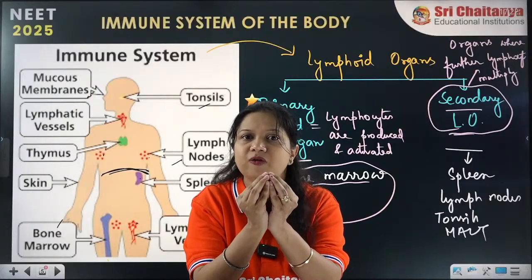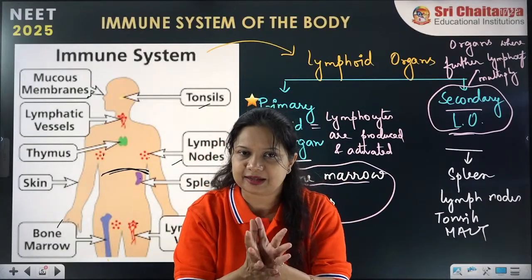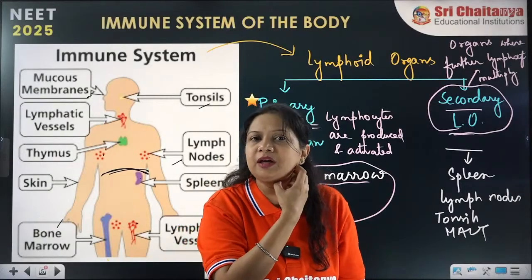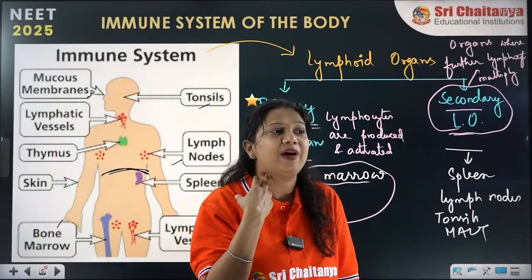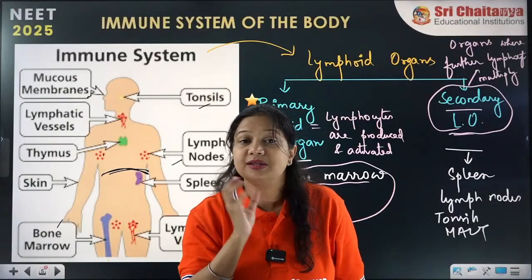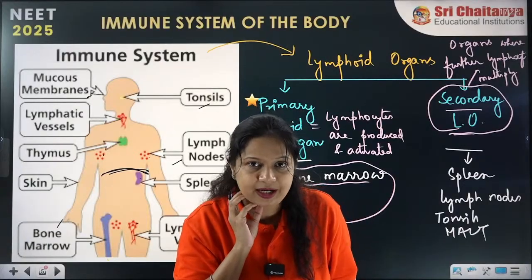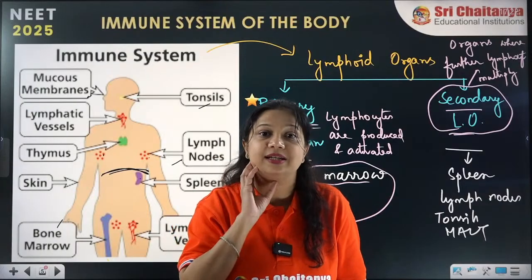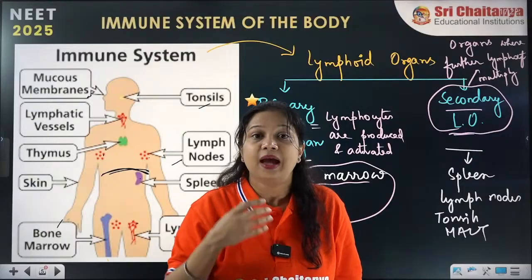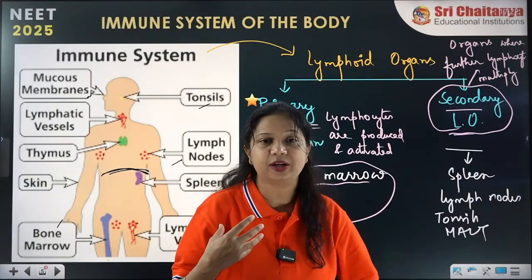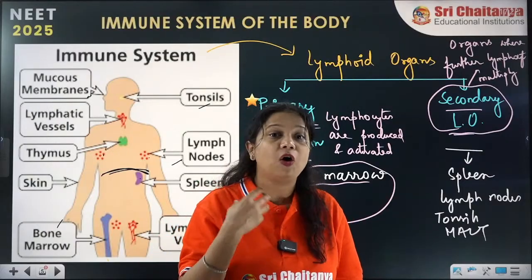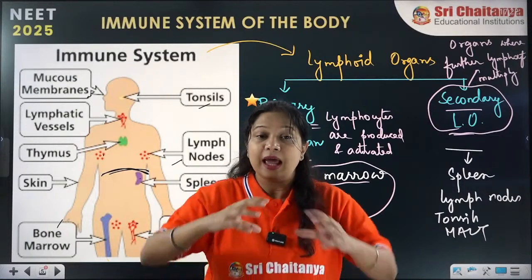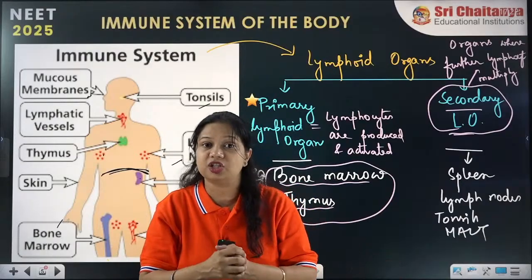They are doing more work, so they expand in size. When they expand, they become swollen. That is why when we get a viral infection, our tonsils become swollen, right? That is called tonsillitis. So tonsillitis is a viral infection, and the virus and the specific antibody formation, the lymphocytes, all these things are happening inside our secondary lymphoid organs, and that is why they enlarge in size.